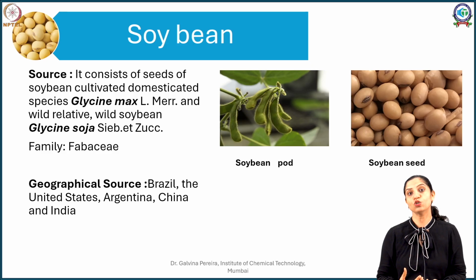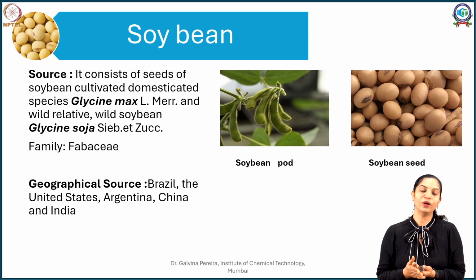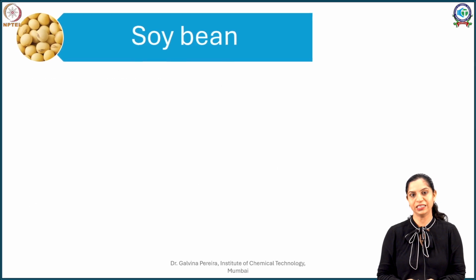In Chinese and Japanese cuisine there is soy sauce and tofu, so a number of soy products have come from these countries, where soy has also been cultivated. The beans are processed to extract oil and protein. Let's see what chemical constituents it contains.